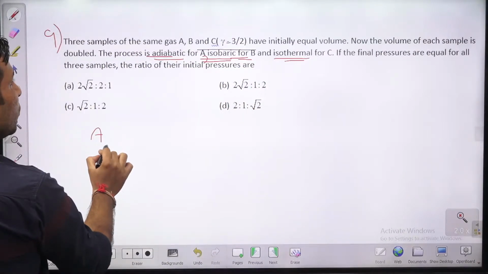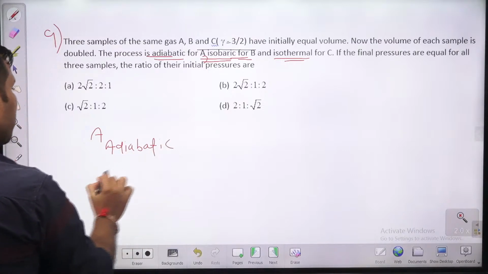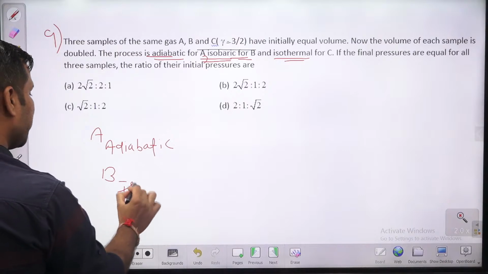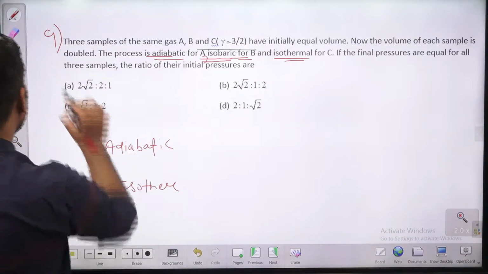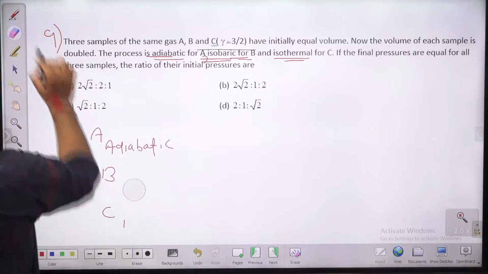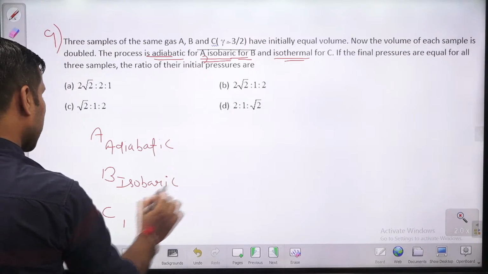A के लिए क्या है बच्चों, adiabatic. B के लिए isobaric और C के लिए isothermal.